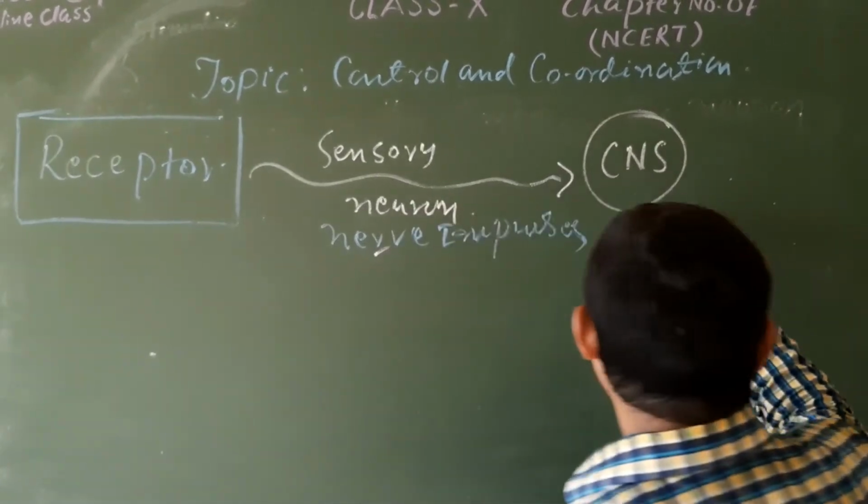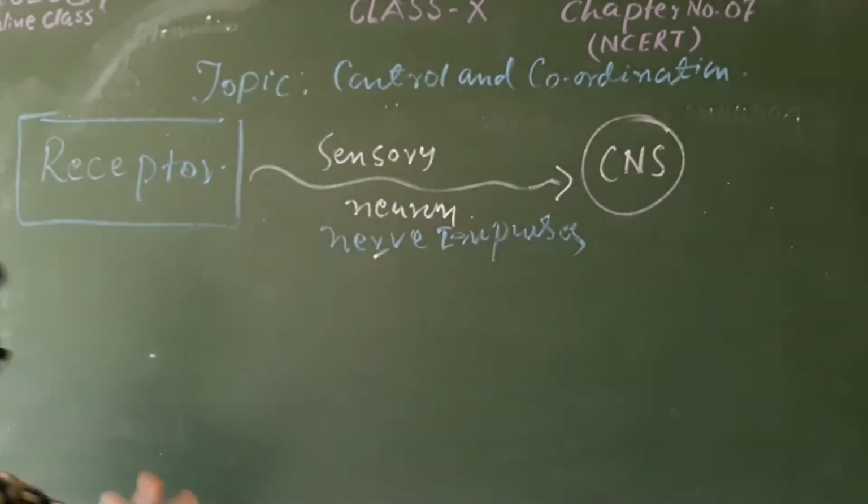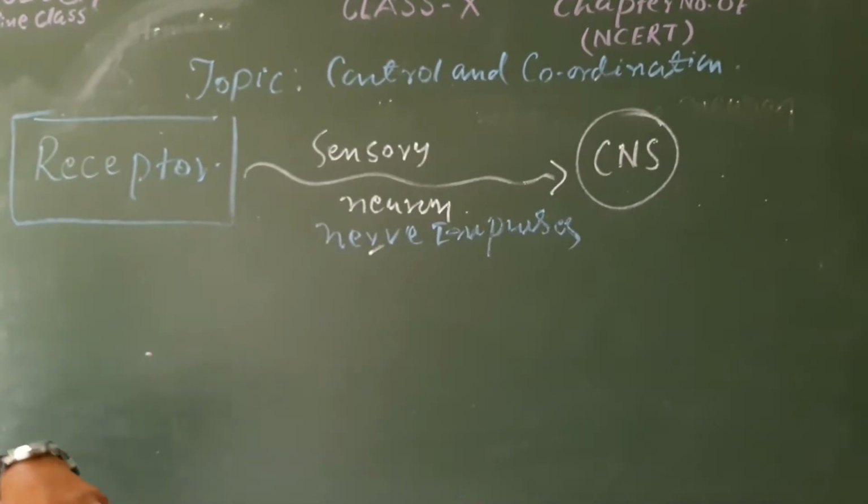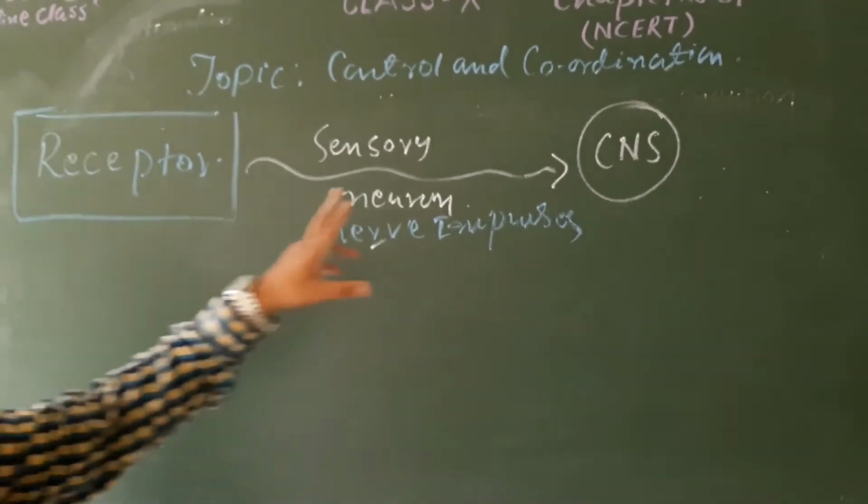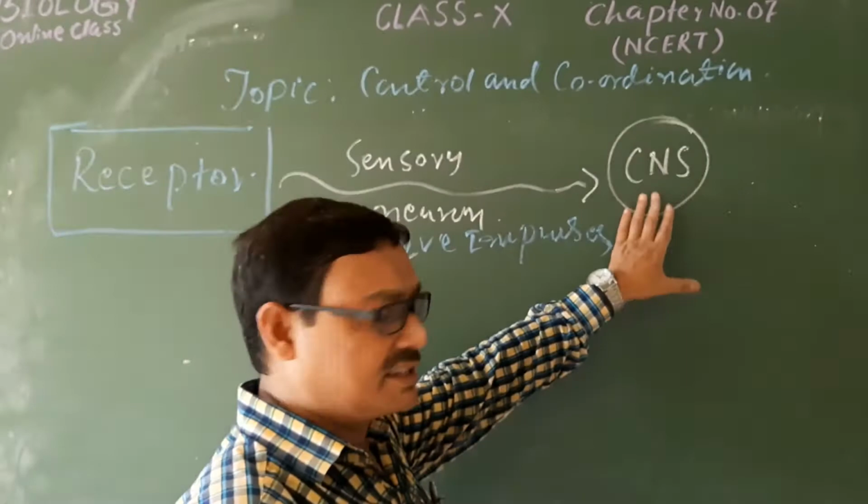Now after the CNS, there are 2 different situations, and under these situations the decision will be taken by our brain or the central nervous system.